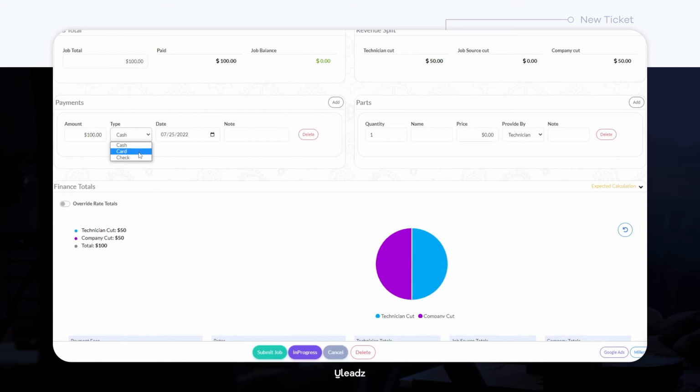Got it. In the payment section, the amount for the job will already be set here. Select the payment method, card, cash, check. Go ahead and also establish a payment due date and any particular important notes.